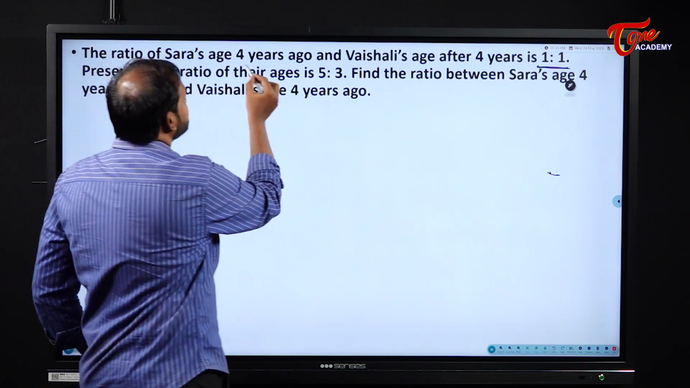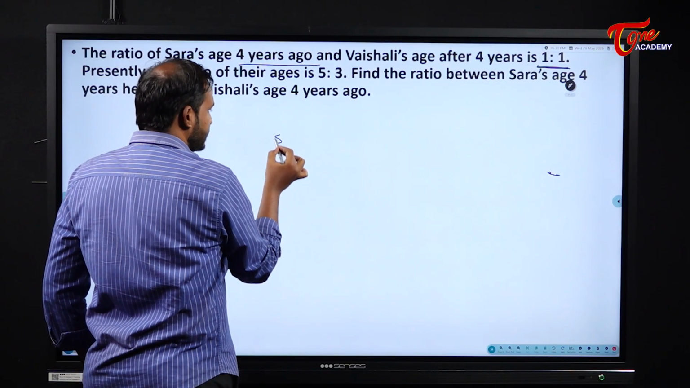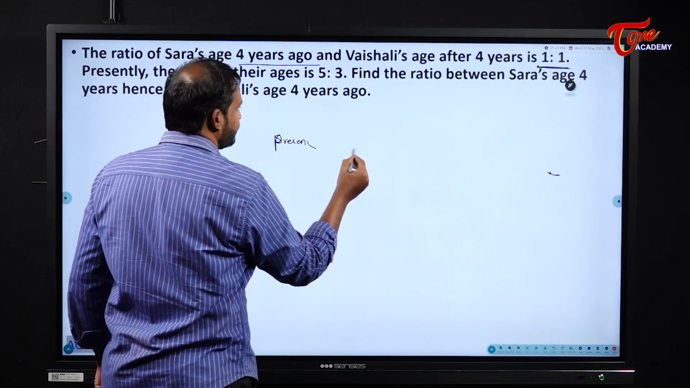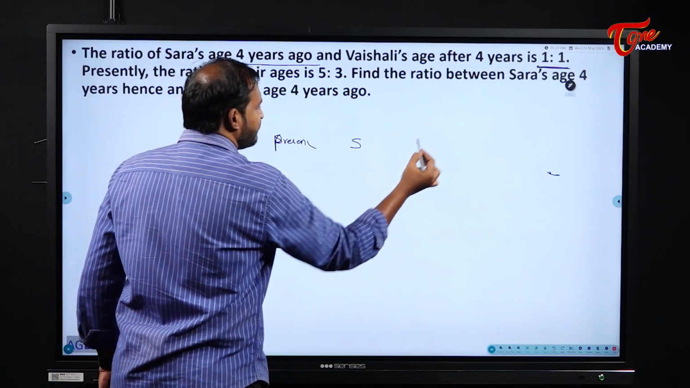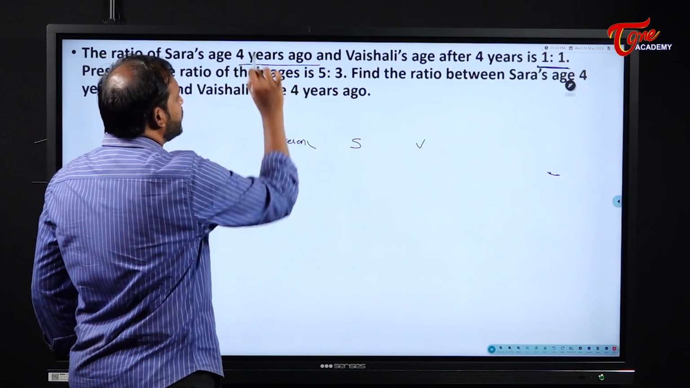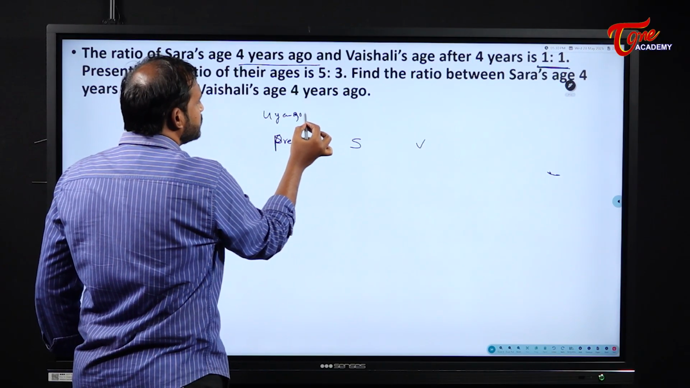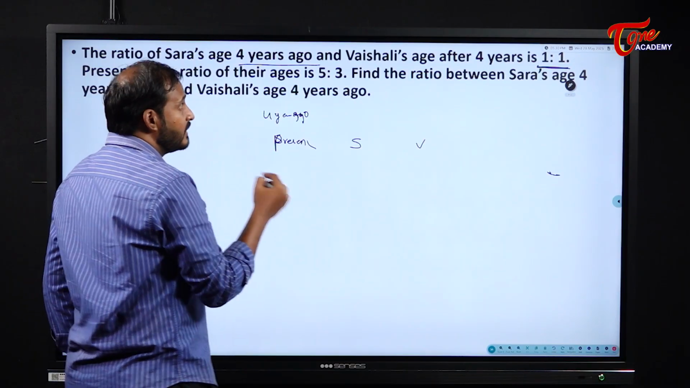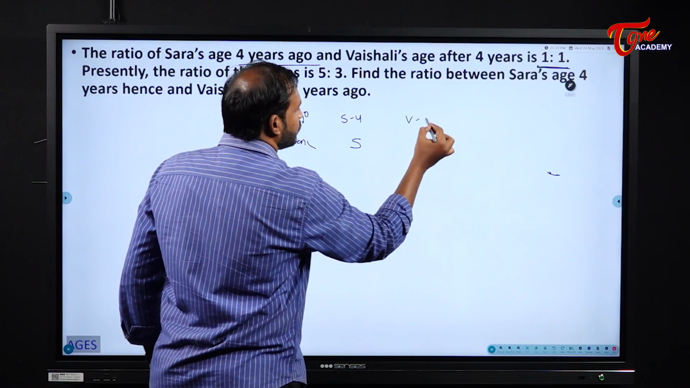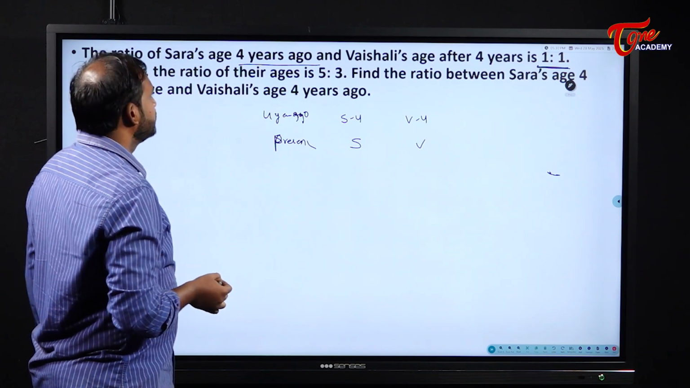The ratio of Sara's age 4 years ago. Let us assume present ages. Present age of Sara is some S and Vaishali's age is some V. What the ratio of Sara's age 4 years ago. So 4 years ago, what will be their ages? Sara's age will be S minus 4. Vaishali's age will be V minus 4. Okay. Next.